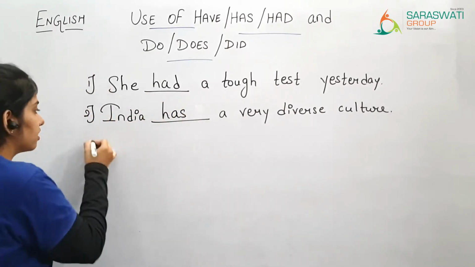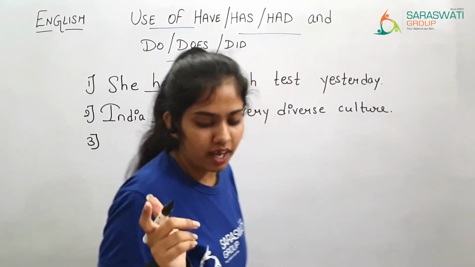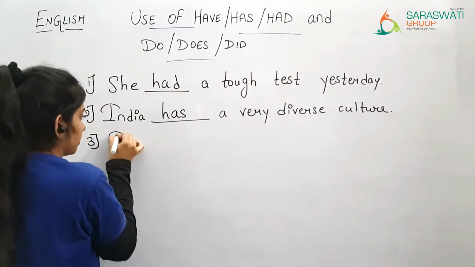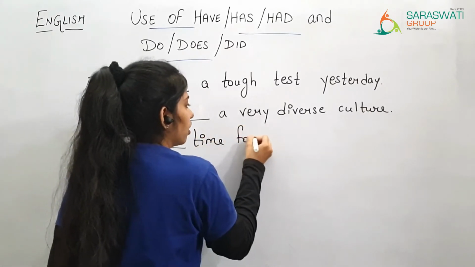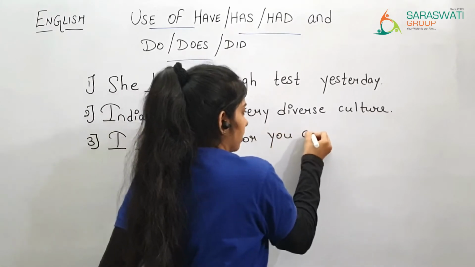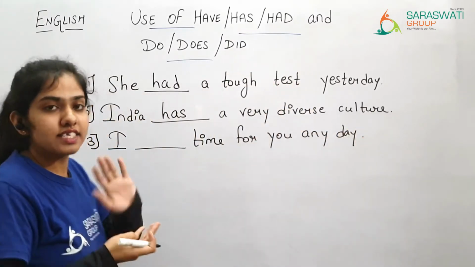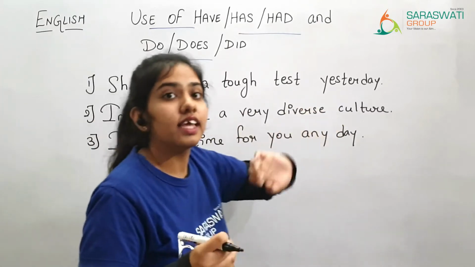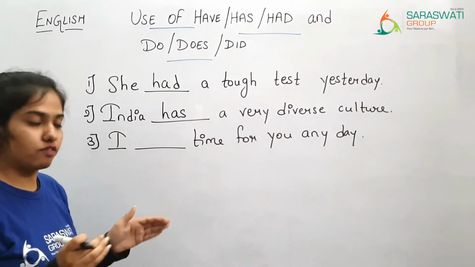Now the third one: I dash time for you any day. As I showed in the table, when I is there, we are going to use have.